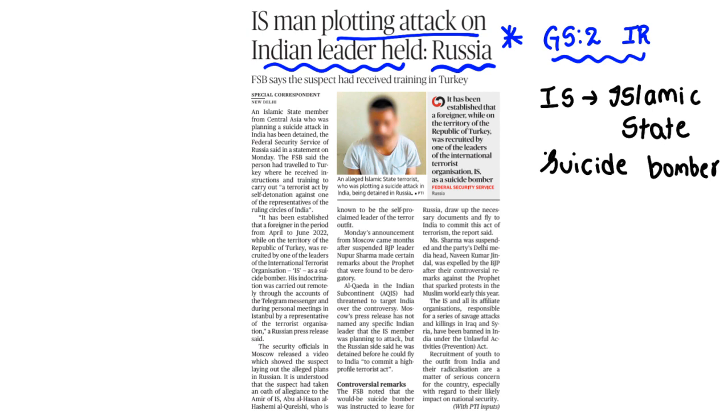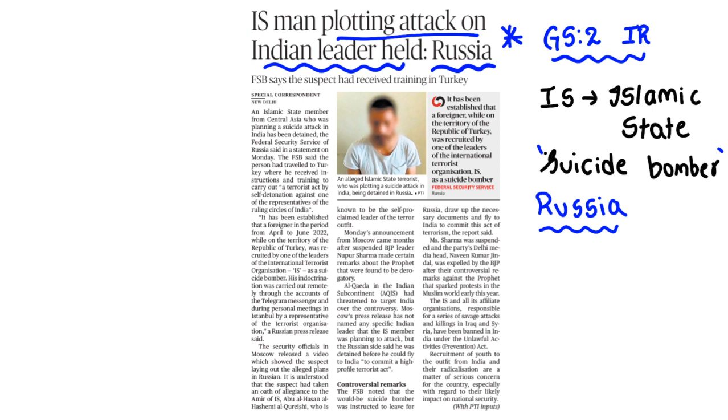He is related to the Islamic State organization. The report is saying that recently Russia became suspicious over his movements and he was thoroughly questioned, and after that he revealed that he is an Islamic State person and he was there to carry out a suicide bomber attack in India.